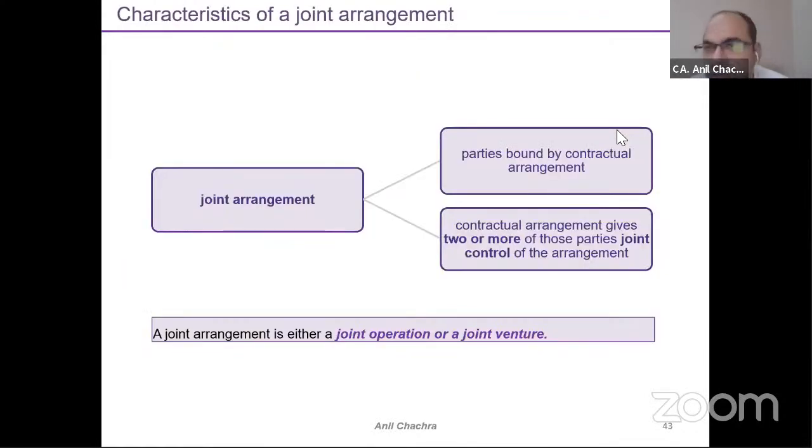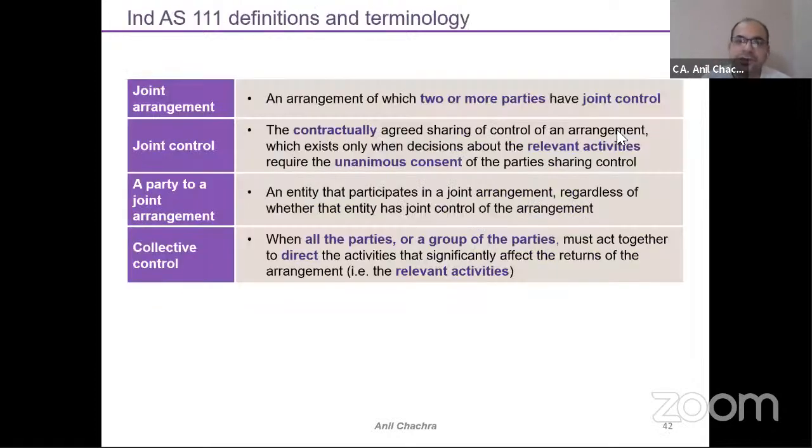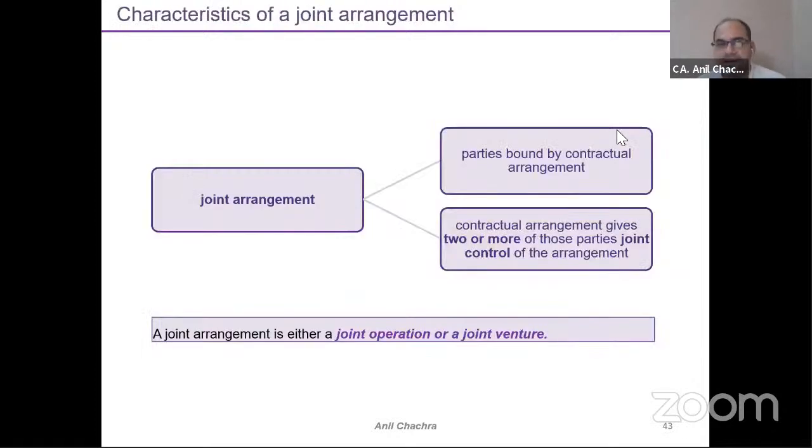So now, this joint arrangement, right? The definition says two or more parties. How can they say that they are working under the joint arrangement? Through a contractual format, right? Parties are bound by the contractual arrangements. Whether it should be in written form or verbal form, it could be anything, but written means you can prove it in a court of law.